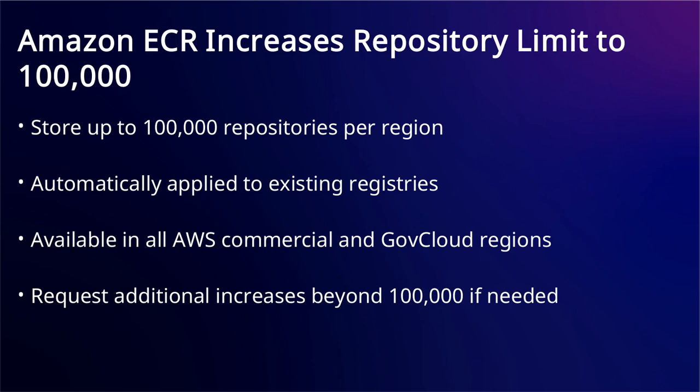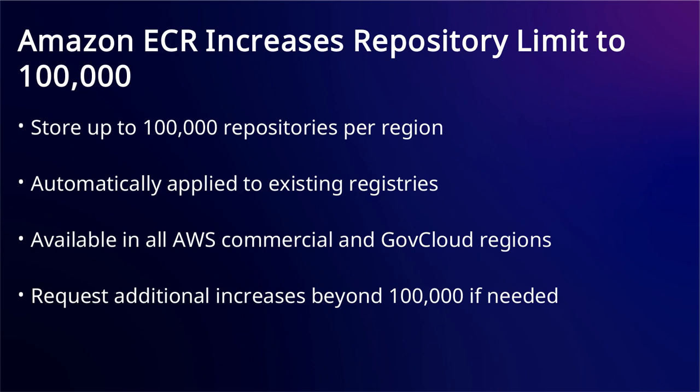Amazon Elastic Container Registry, ECR, has addressed the challenge of limited repository storage by increasing the default limit from 10,000 to 100,000 repositories per region per account. This change eliminates the need for frequent limit increase requests as your container usage grows.